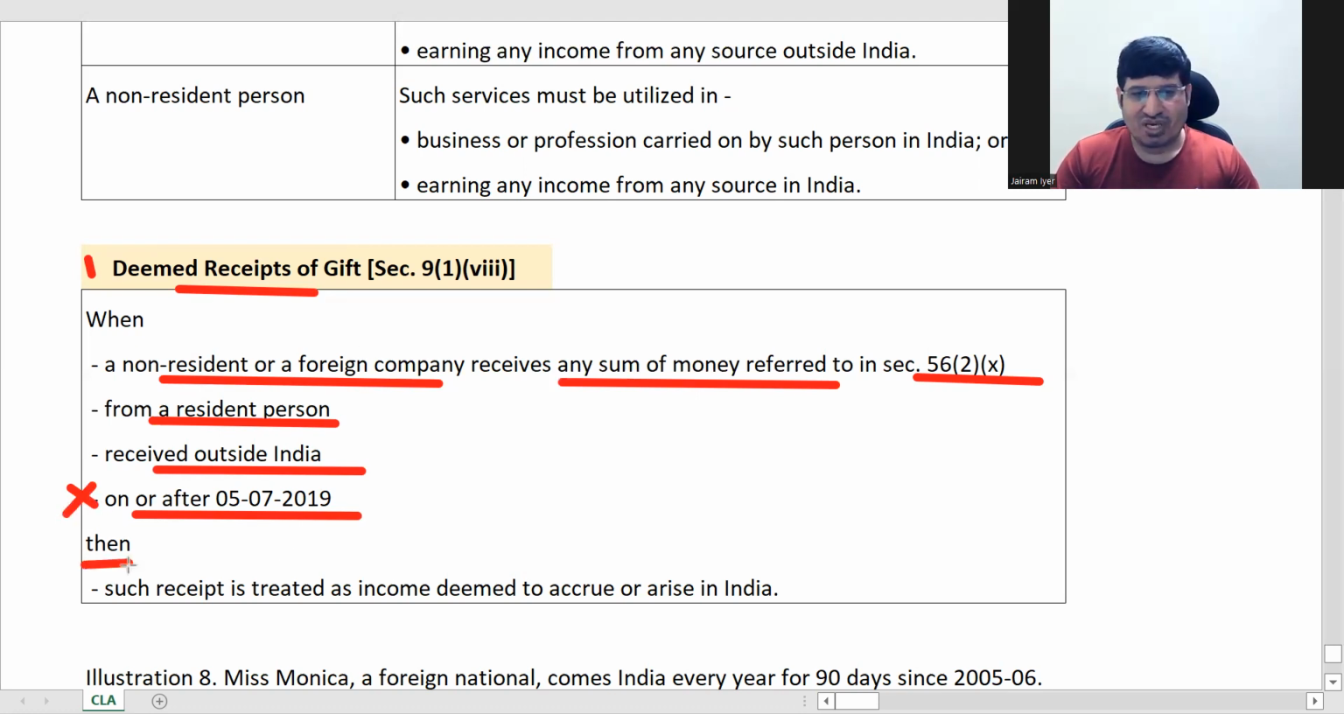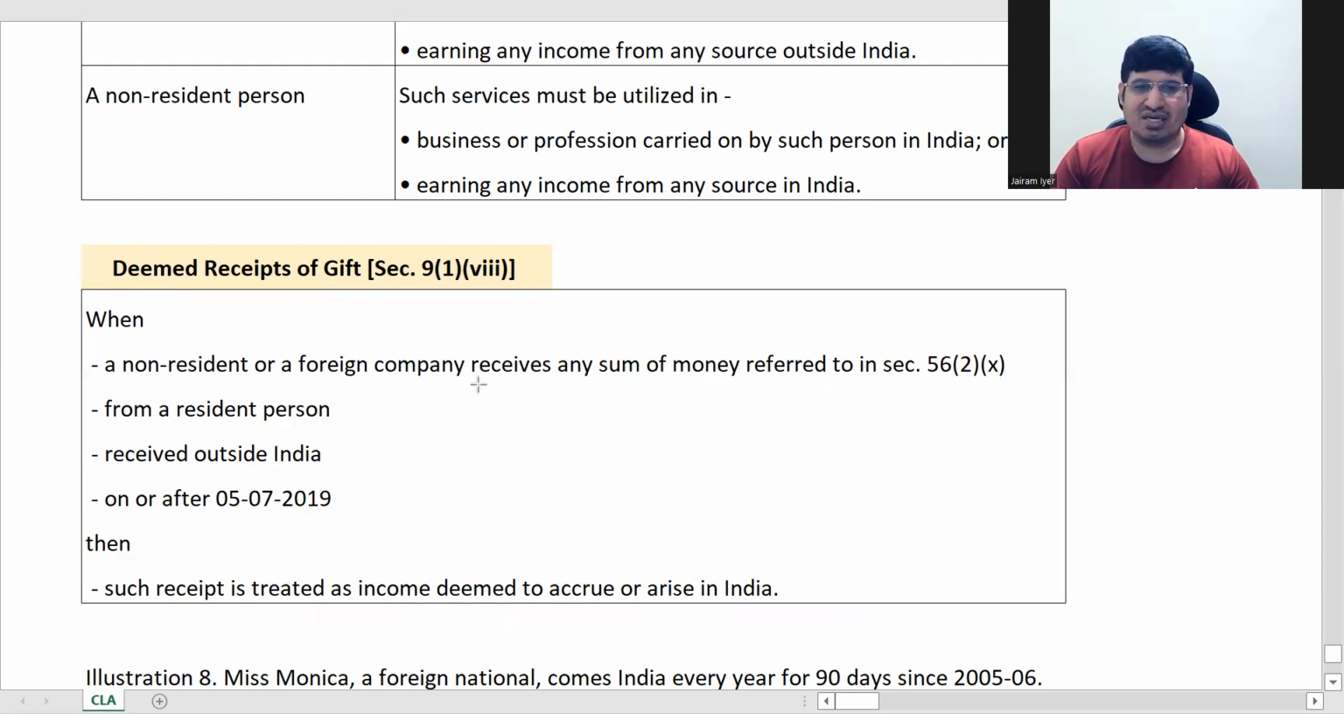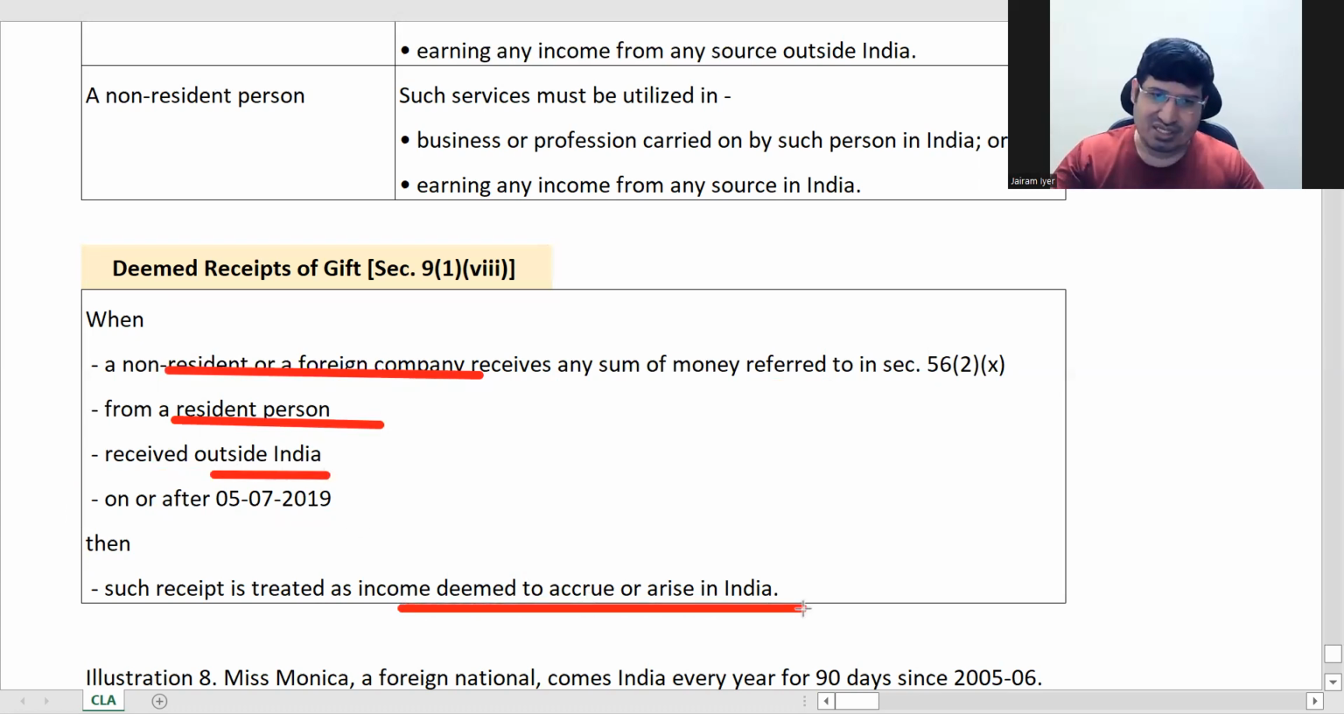So then the receipt is treated as income deemed to accrue or arise in India. Just remember that if a non-resident or foreign company is receiving a gift from a resident person outside India, then it is deemed to accrue or arise in India. That's it. You don't need anything more than that in this.